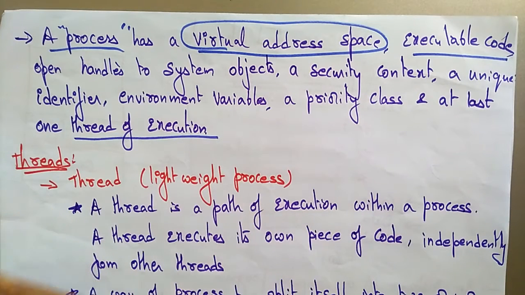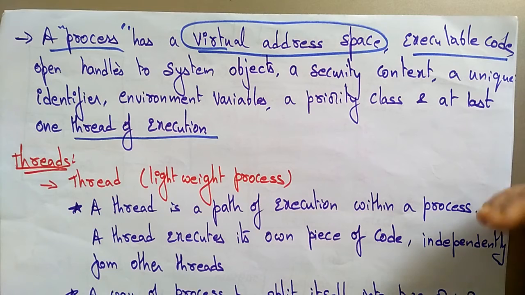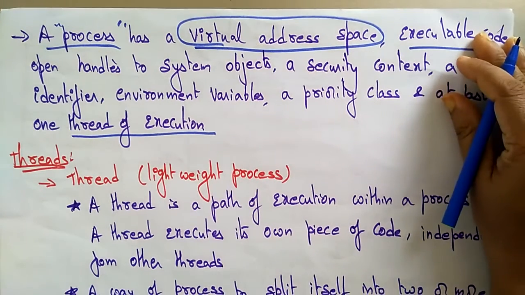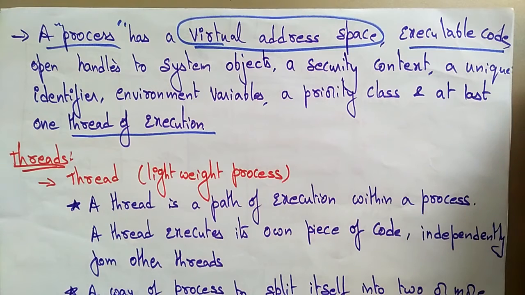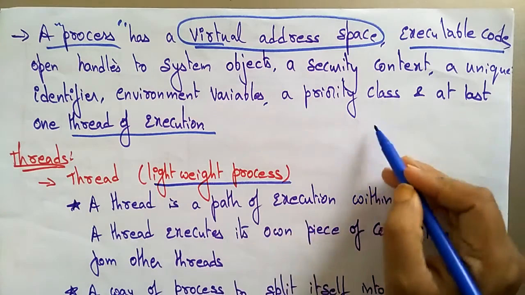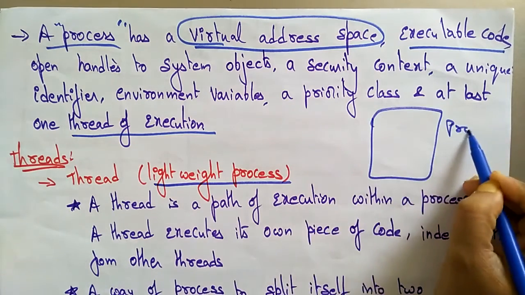So that virtual address space has the executable code, system objects, security context, unique identifier, environment variables and priority classes. Each process is divided into threads of execution, meaning tasks. After one task completes, another task will be executed. So the thread of execution is established in the process. Now coming to the thread. I said the process is the execution of a program, whereas a thread is a lightweight process. In the process, you have the threads.